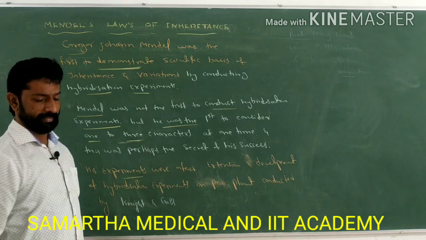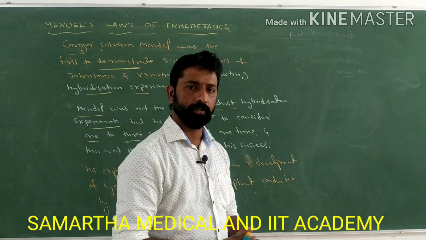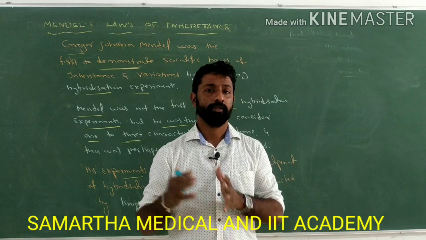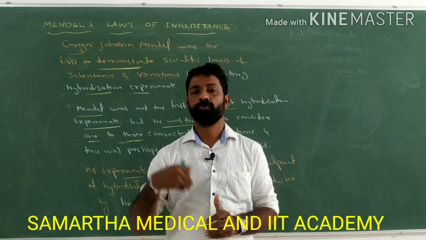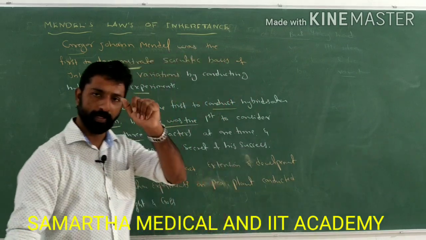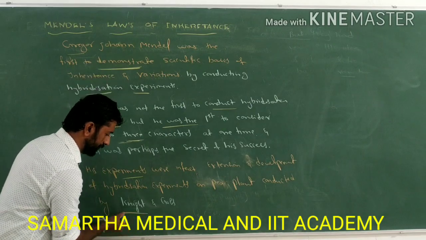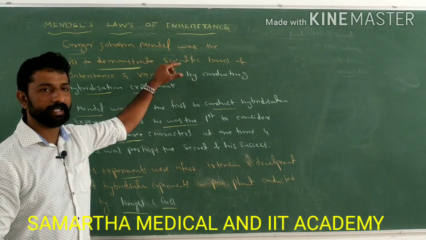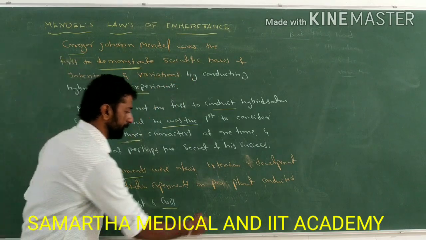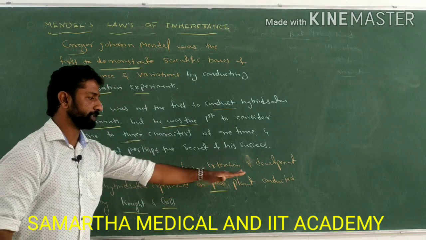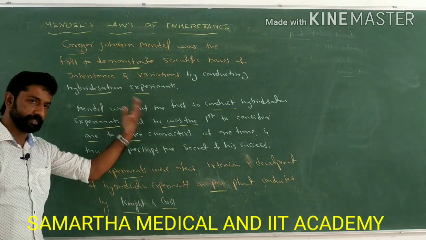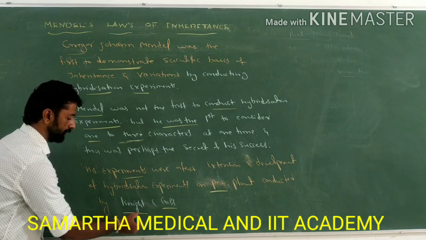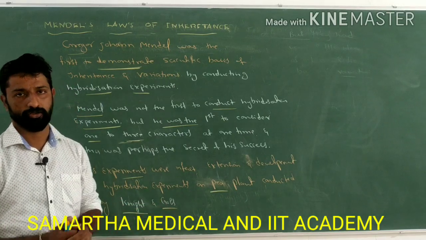Actually, his experiments were in fact extensions and development of the hybridization experiments which were conducted on the pea plant by 2 more scientists, Knight and Gauss. So the hybridization experiments conducted by Mendel over the pea plant were the extension and development of the same experiments conducted by the other 2 persons, called Knight and Gauss.